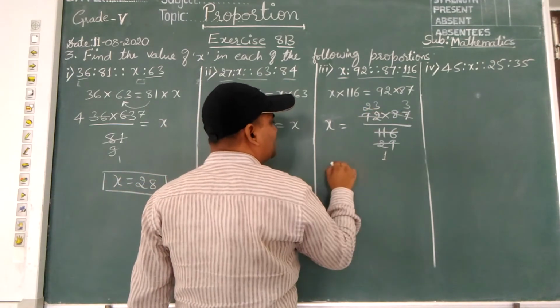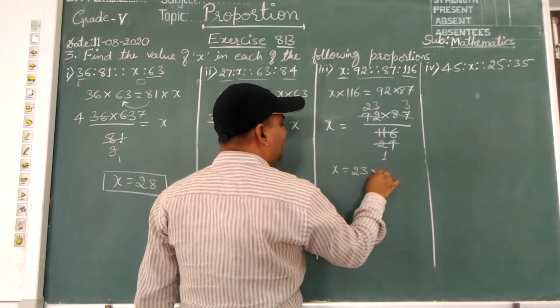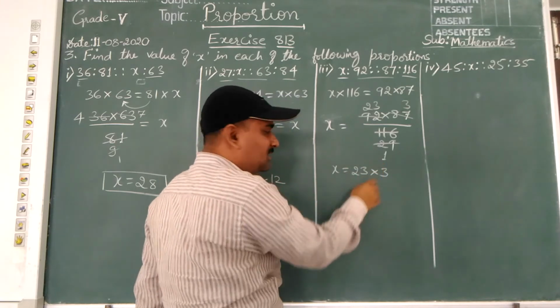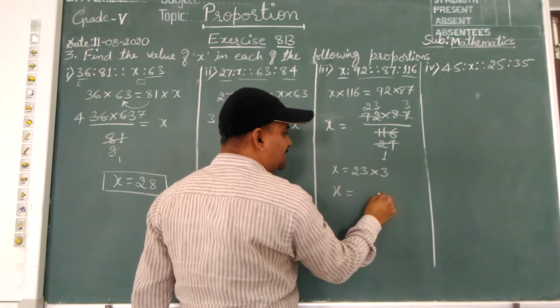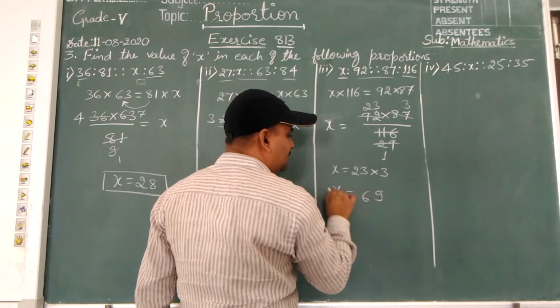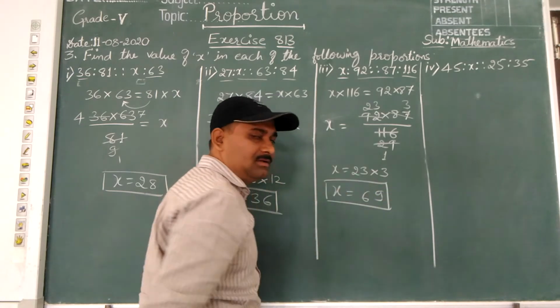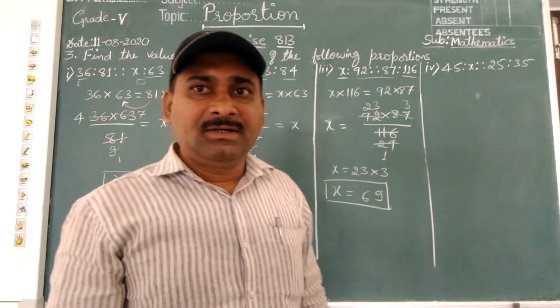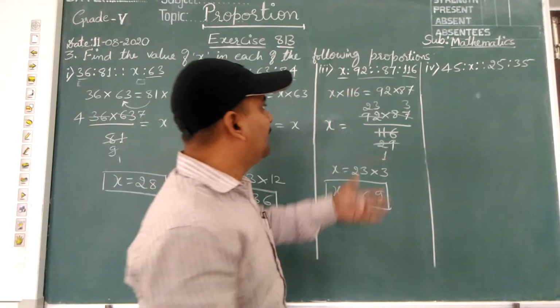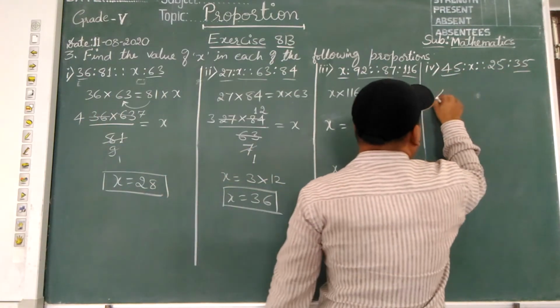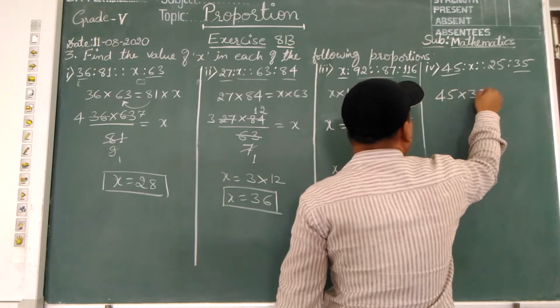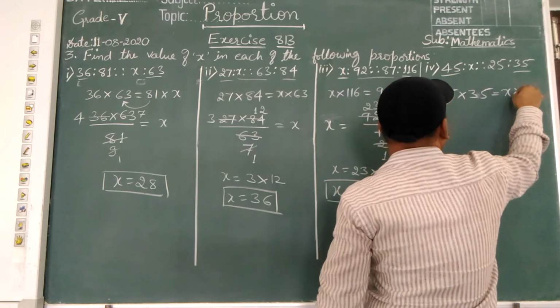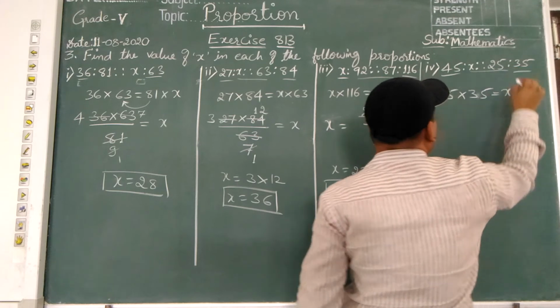So what numbers are left? 23 into 3, no numbers in the denominator. So 23 threes are 69.